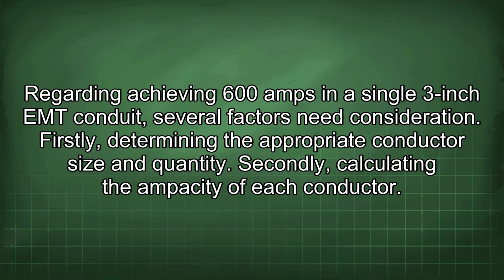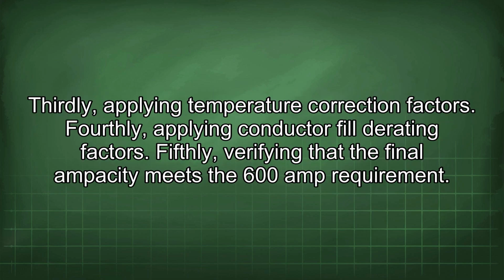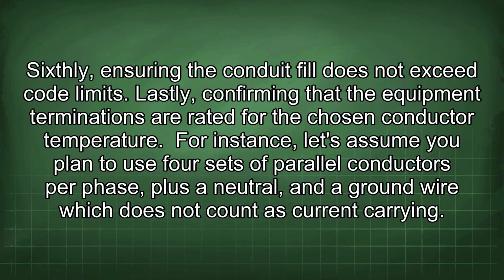Regarding achieving 600 amps in a single 3-inch EMT conduit, several factors need consideration. Firstly, determining the appropriate conductor size and quantity. Secondly, calculating the ampacity of each conductor. Thirdly, applying temperature correction factors. Fourthly, applying conductor fill derating factors. Fifthly, verifying that the final ampacity meets the 600 amp requirement. Sixthly, ensuring the conduit fill does not exceed code limits. Lastly, confirming that the equipment terminations are rated for the chosen conductor temperature.